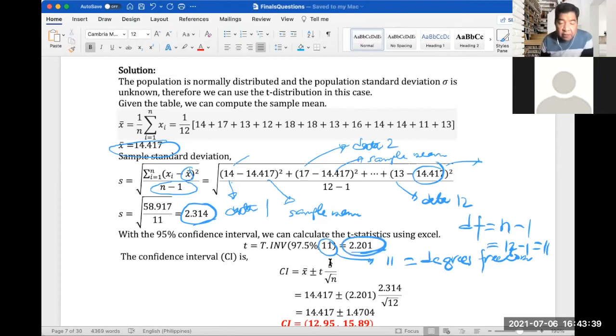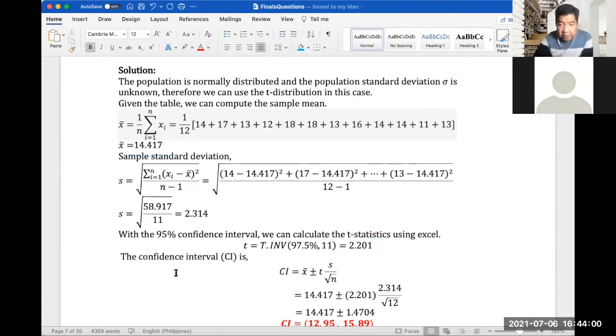To formulate the confidence interval, this is the formula: CI is equal to x bar plus or minus t times s, the sample standard deviation, divided by the square root of n.